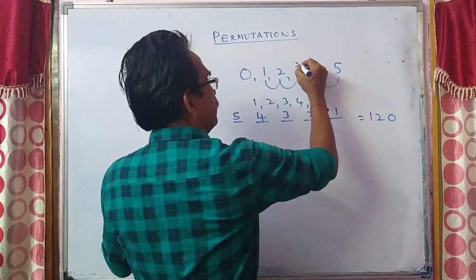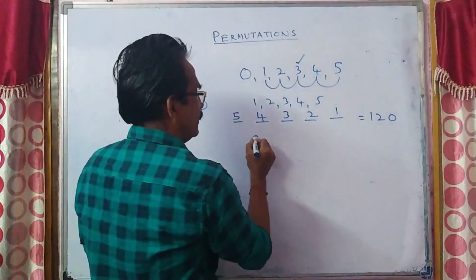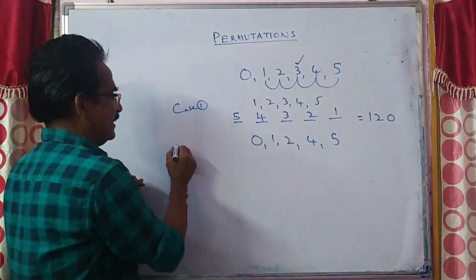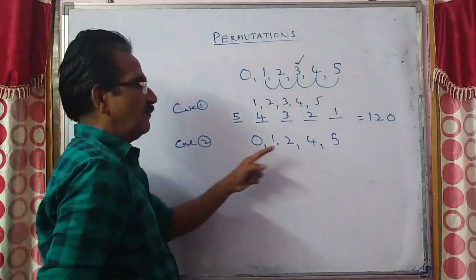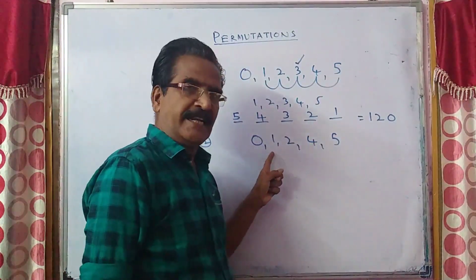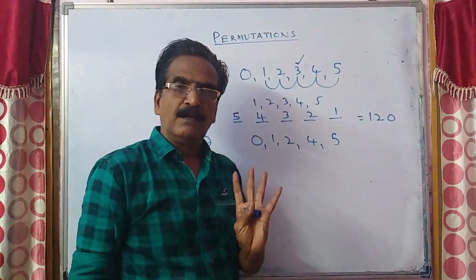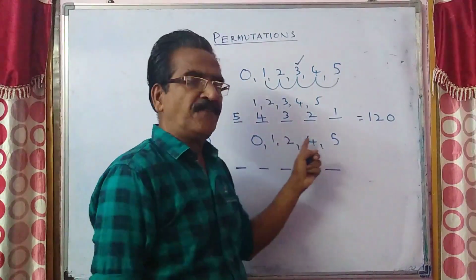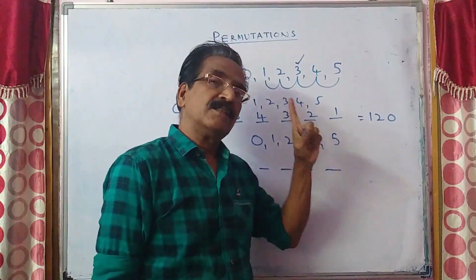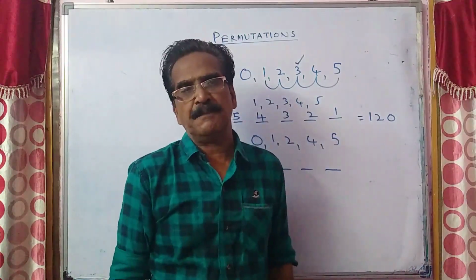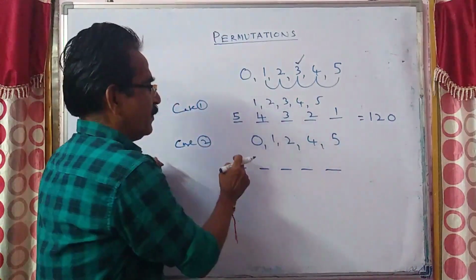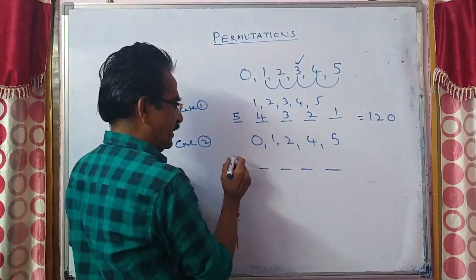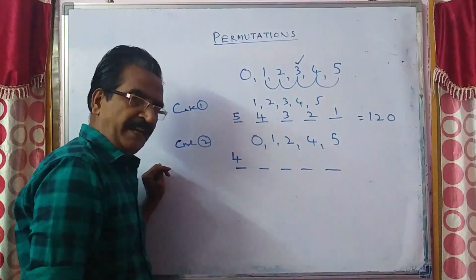Now if you eliminate 3, that is 0, 1, 2, 4, 5. This is the second set. 5 plus 4 is 9, 9 plus 3 is 12, 12 plus 0 is 12. If you fill the 5 blanks with these 5 digits, then also all the numbers will be divisible by 3. The first blank cannot be filled by 0. The first blank can be filled by any of these 4 digits, so in 4 ways.